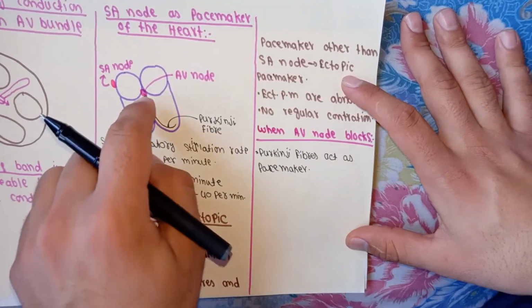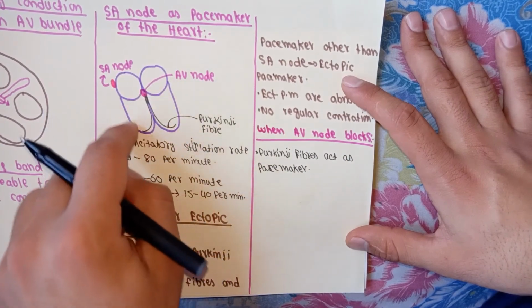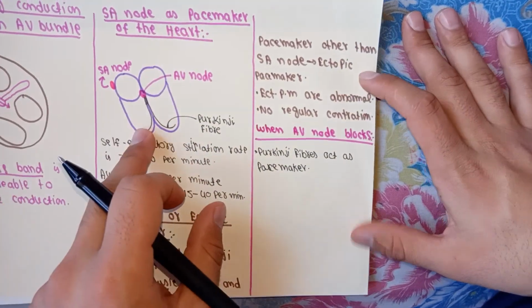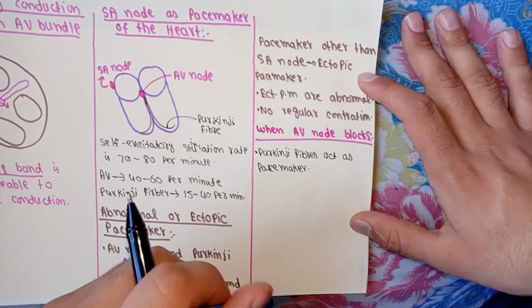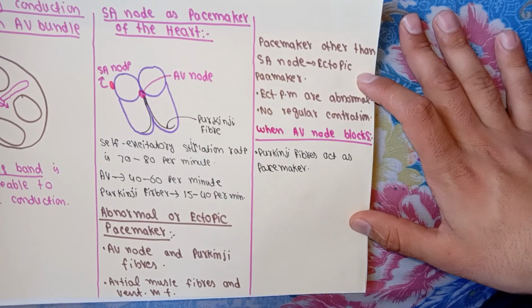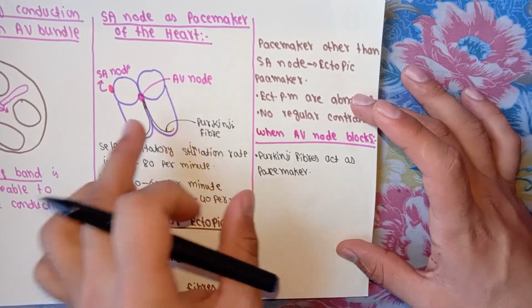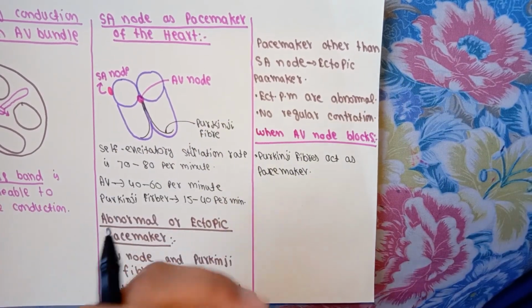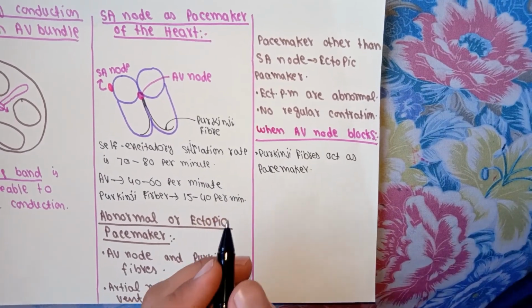Let's consider when AV node blockage occurs, Purkinje fibers do not suddenly start self-excitation and then transmission, but start this work after about 5 to 20 seconds. They cannot cause the transmission of the impulse immediately, and they start transmission after 5 to 20 seconds.